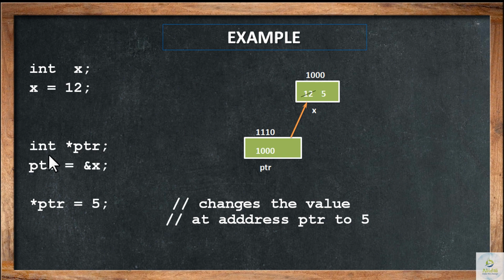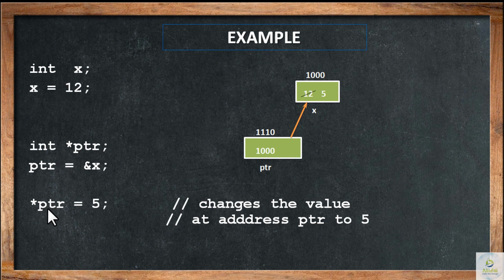Now in the next statement we have a pointer declaration ptr. So ptr is equal to address of x, that is, address of x is nothing but 1000. So ptr stores the value 1000 by the statement ptr = &x. Now the next time, see, ptr is already declared with the data type, so there the asterisk acts like a pointer operator.